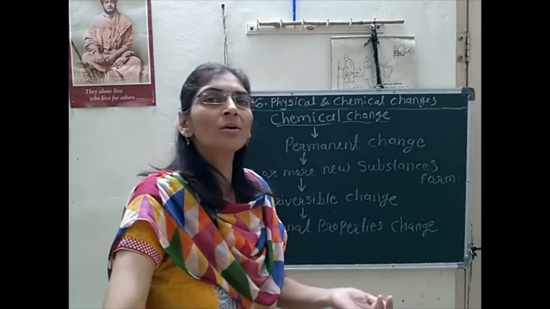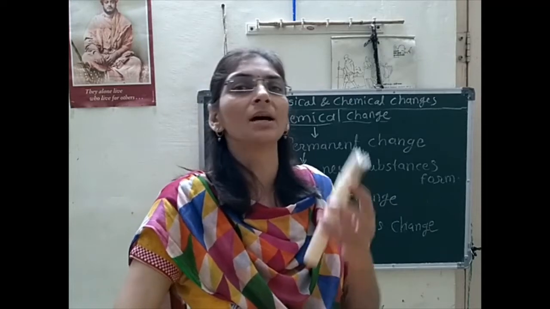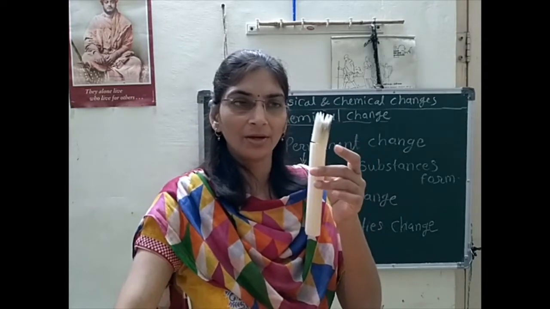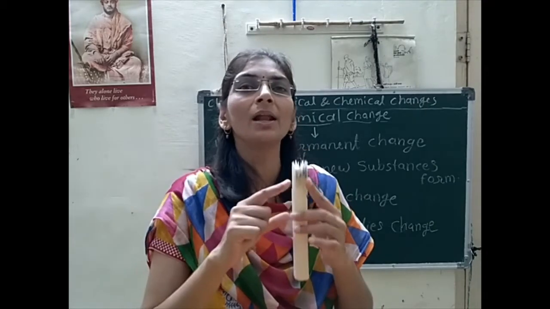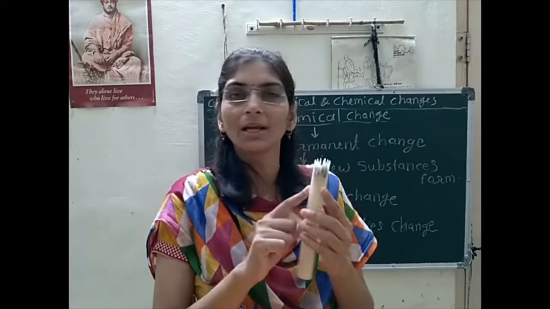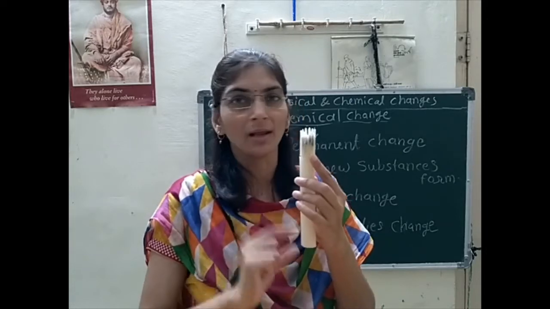We saw this through the example of the burning candle that we discussed in our last lecture. Physical change is taking place as well as chemical change while the candle is burning. How?